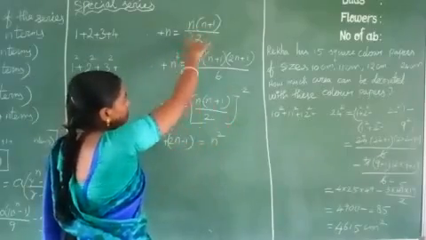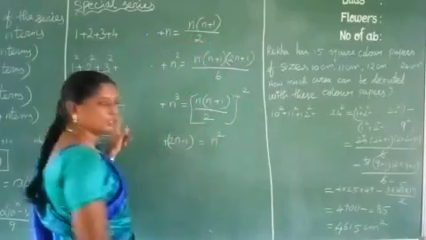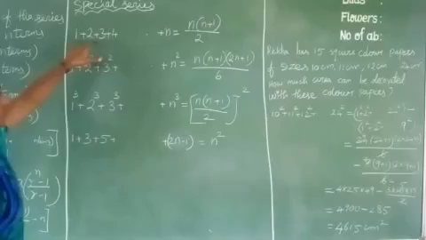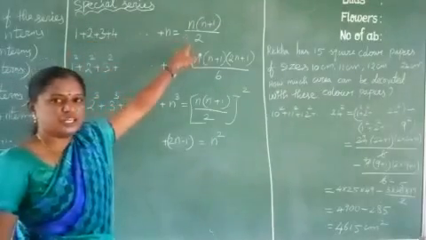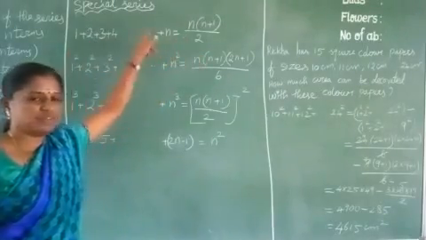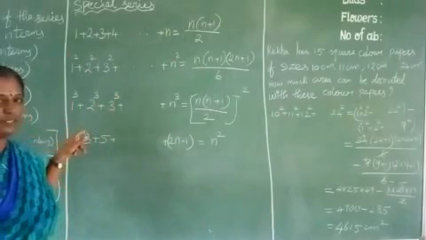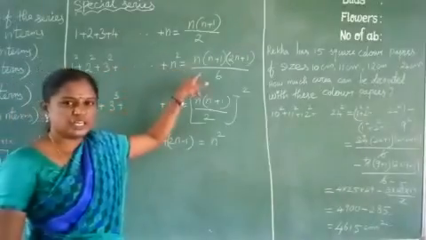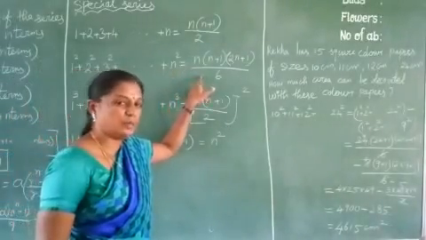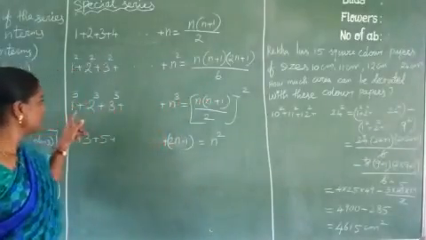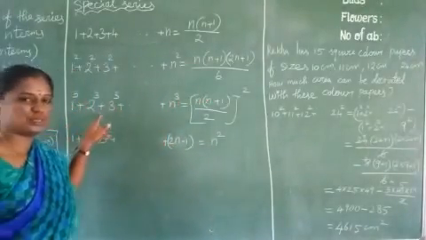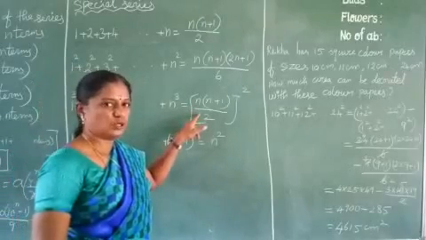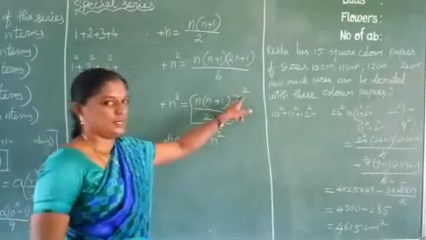The sum of the natural numbers, when squared, gives the sum of cubes. So what is that? 1 plus 2 plus 3 plus etc. n is equal to n into n plus 1 by 2. These are very important 2 mark and 5 mark questions. 1 square plus 2 square plus 3 square etc. n square is equal to n into n plus 1 into 2n plus 1 by 6. For cubes, 1 cube plus 2 cube plus 3 cube plus etc. n cube is equal to n into n plus 1 by 2, whole square.